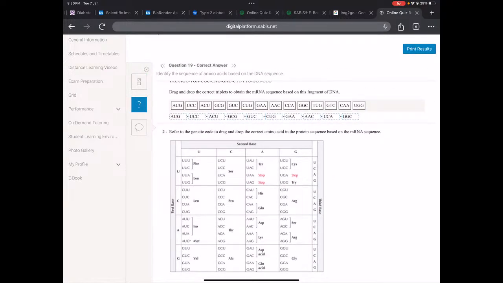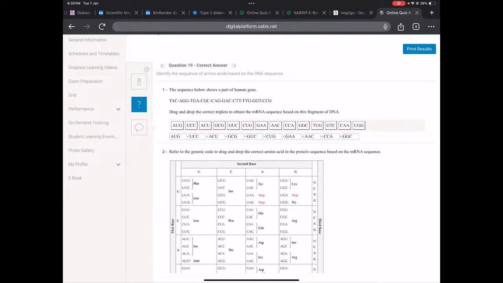Okay, this was the genetic code table I was talking about. That's just one you don't have to memorize. Okay? So here, let us see what they're telling us. Drag and drop the correct triplets to obtain the mRNA sequence based on this fragment of DNA.